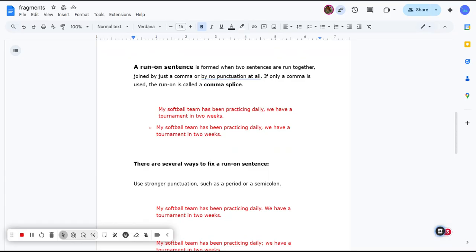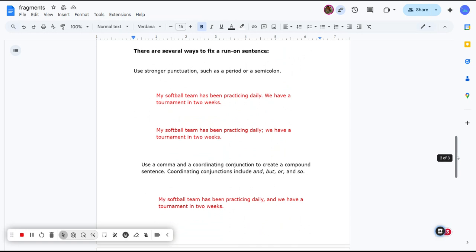My softball team has been practicing daily, we have a tournament in 2 weeks. If you write like this, you've noticed the pause in the sentence. You're separating it, but you're separating it with a comma. It doesn't work that way. You need to either make two different sentences, use stronger punctuation like a semicolon, or use a comma and a conjunction. We'll look at some of those below.